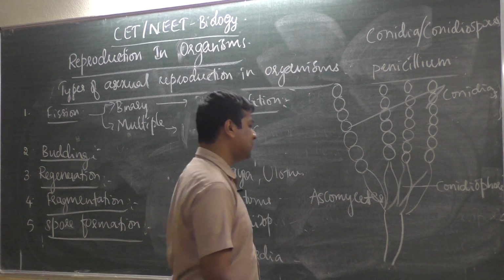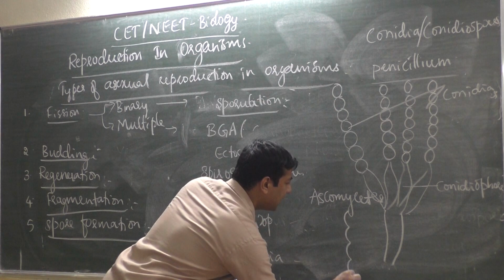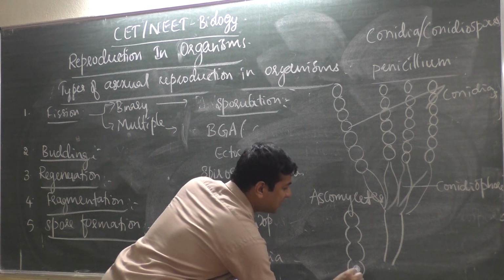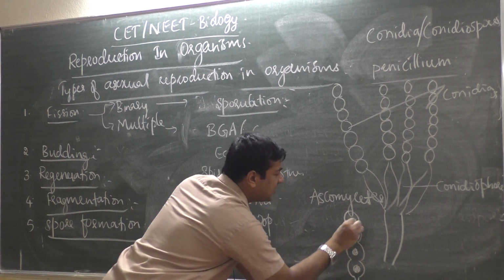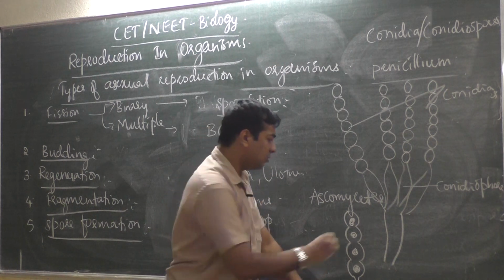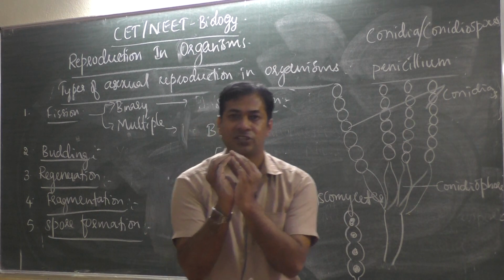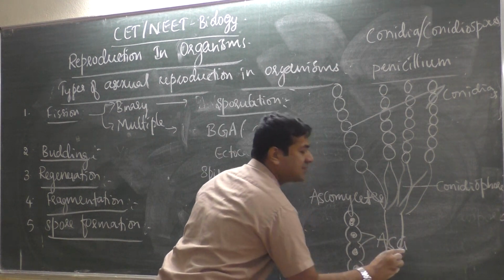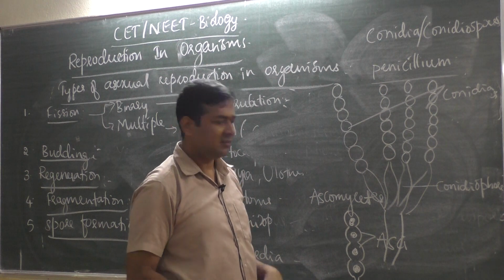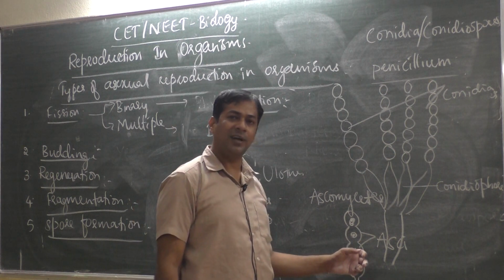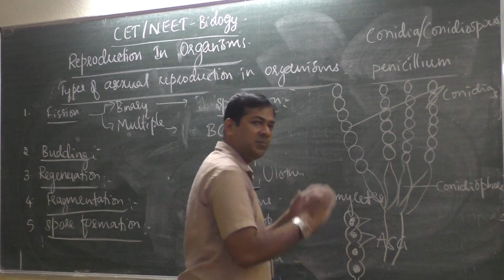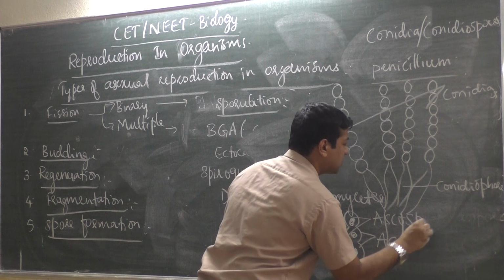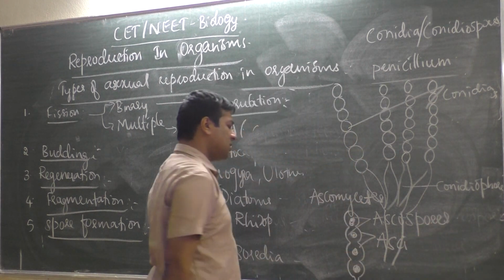Under Ascomycetes, the spores will be within a bag-like structure. Spores will be inside. This is endogenously formed. Endo means inside. The spores are within a bag-like structure. That bag-like structure is called an ascus, A-S-C-I, asci in plural. The spores are present within an ascus, a bag-like structure, so the spores are ascospores. So these are the types of spores.